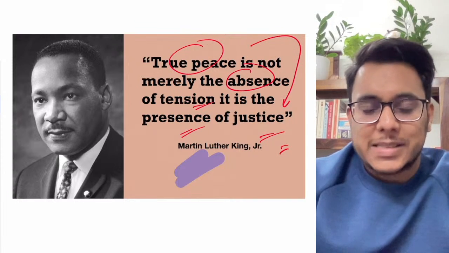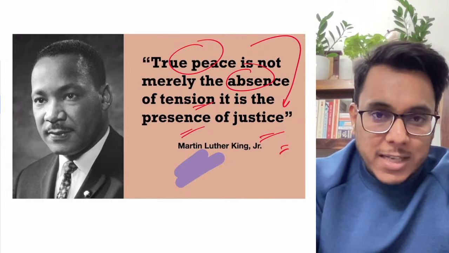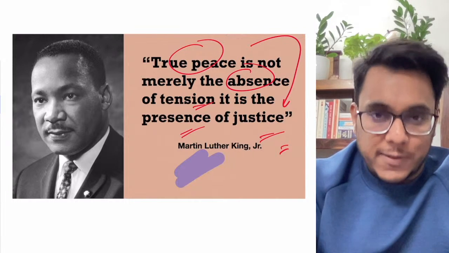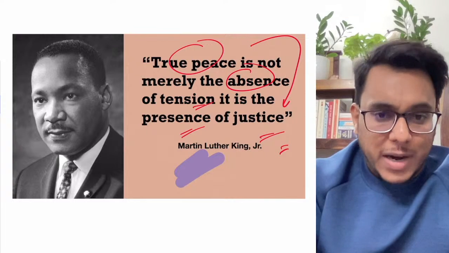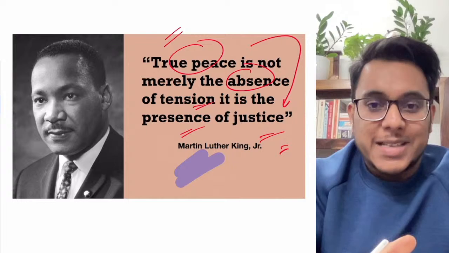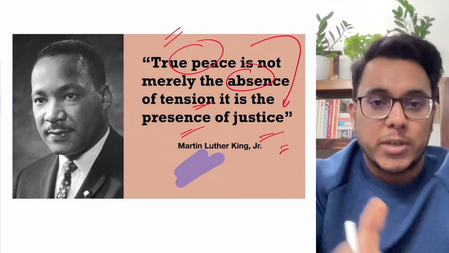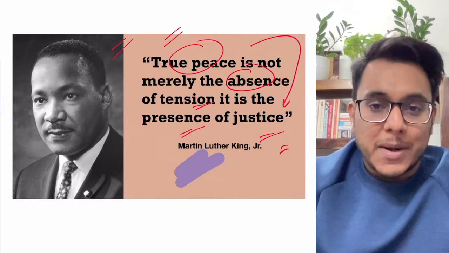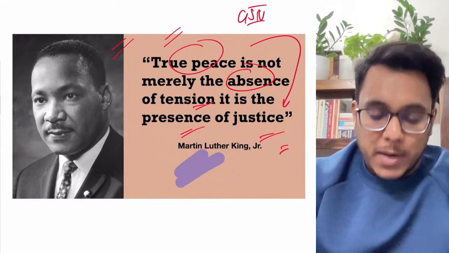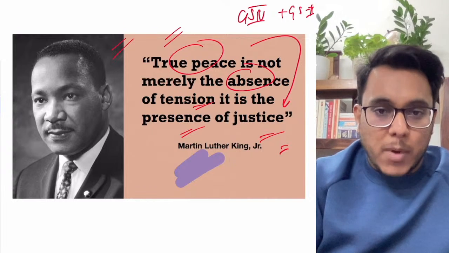Is it clear? Now, peace can be seen in two aspects: negative aspect and positive aspect. Negative aspect means the absence of something, and positive aspect is the presence of something more, of a higher value or virtue. So true peace is not just that violence is not there. True peace needs the enabling conditions of life, that is, justice, also to be there. You can use this idea in GS paper number 4, plus in GS paper number 2 also we can utilize it. So that is all about the quote.